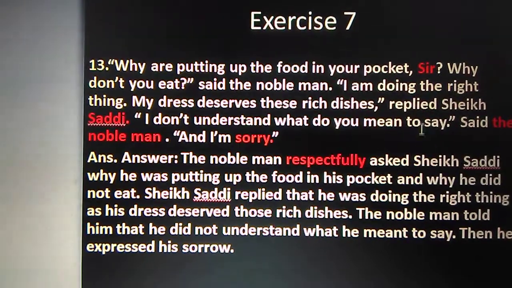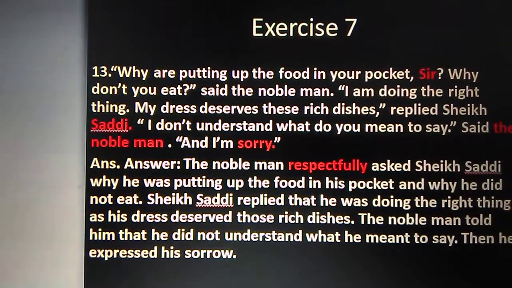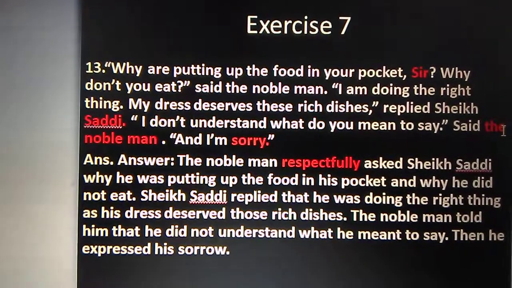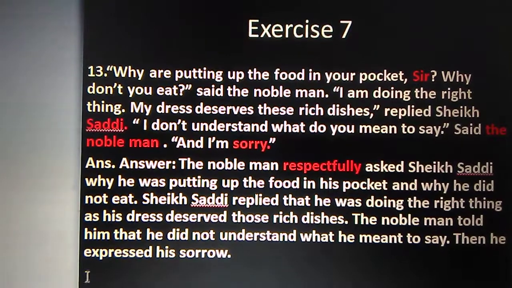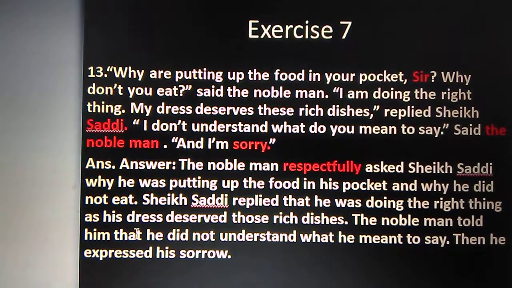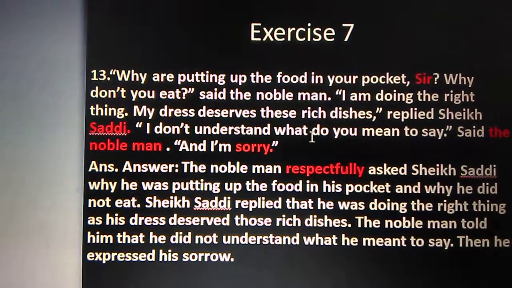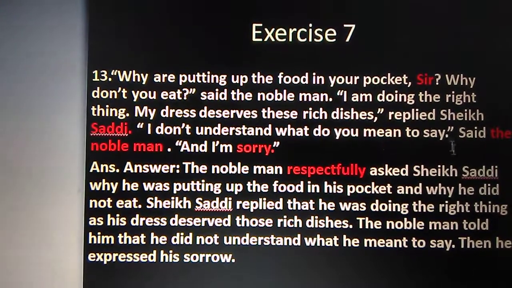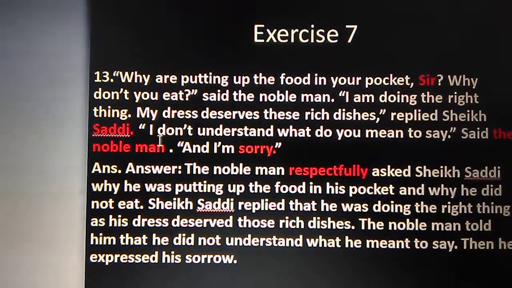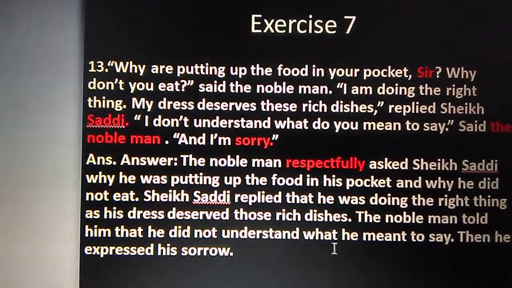I don't understand what you mean to say, said the nobleman. So for the nobleman, we can write here replied, or the nobleman told or said. So the nobleman told him, him means Sheikh Shadi, that he didn't understand what he meant to say. Mean is present form, so it will be past form. And to say, this is an infinitive, so no change. So we'll understand that what he meant to say.